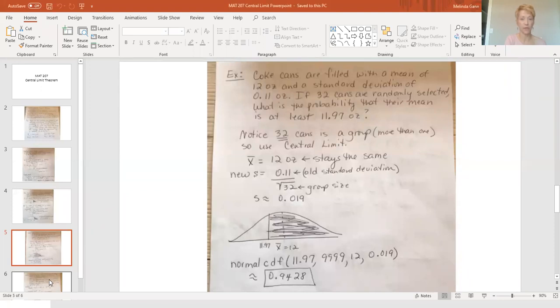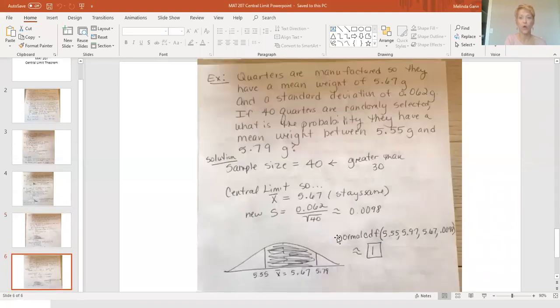Okay, let's look at another one, make sure we're still okay. Quarters are manufactured so they have a mean weight of 5 67/100ths grams and a standard deviation of 62 thousandths of a gram. And that's actually real data, okay? So if you pick 40 quarters, what's the probability they have a mean or average weight between those two numbers?